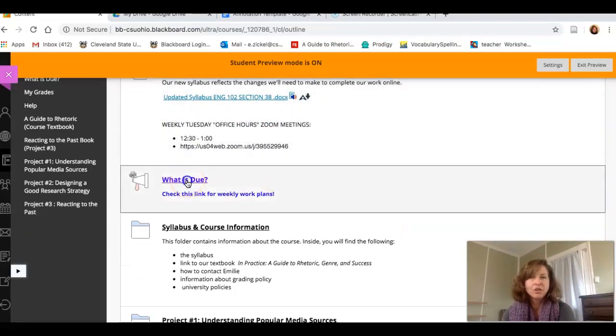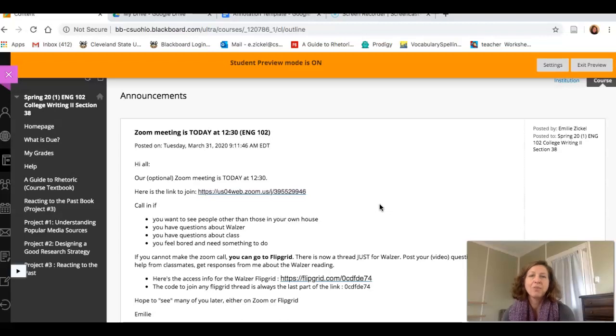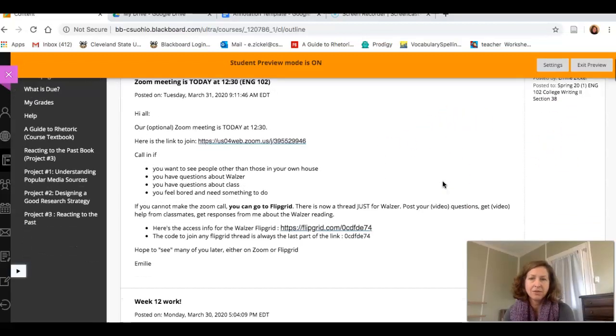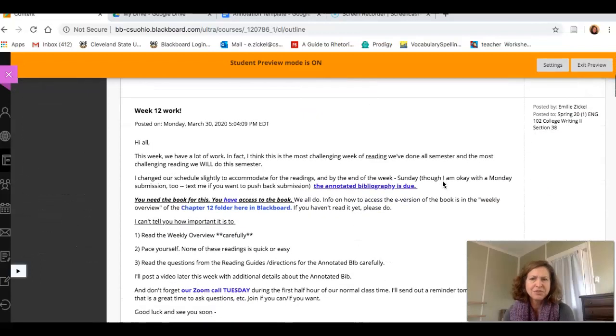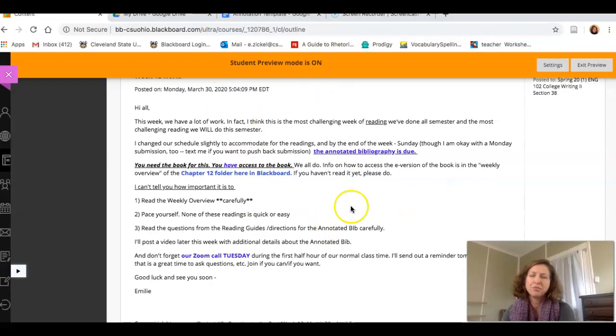Make sure that you are looking over the what is due posts. I will put them up as need be throughout the week. I will always put one up on Monday to give you a sort of heads up and overview of the week to come. So you'll see that week 12 work is telling you you got to go to the week 12 folder. Everything is in there.